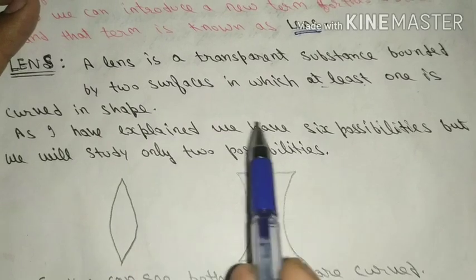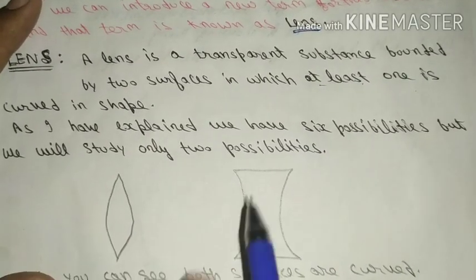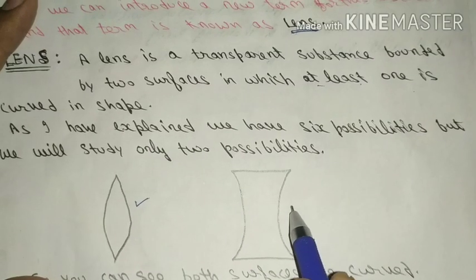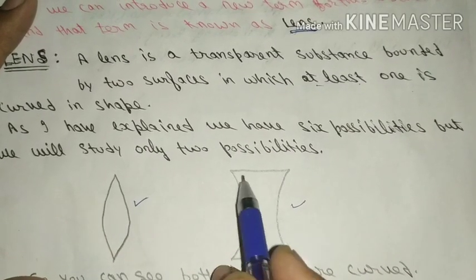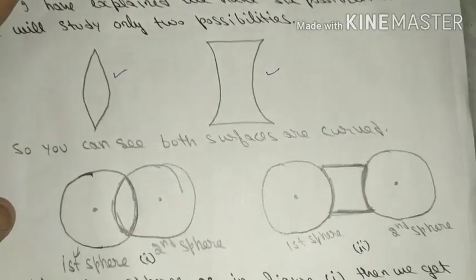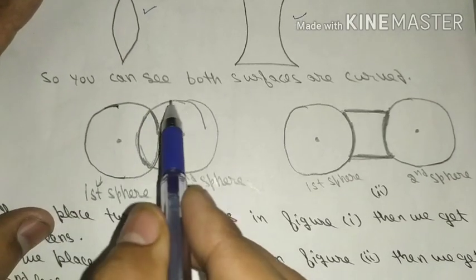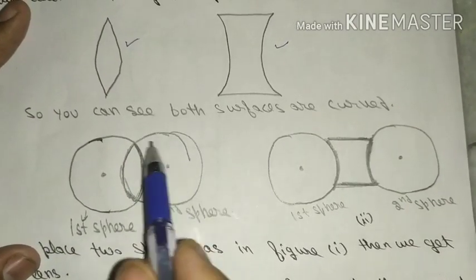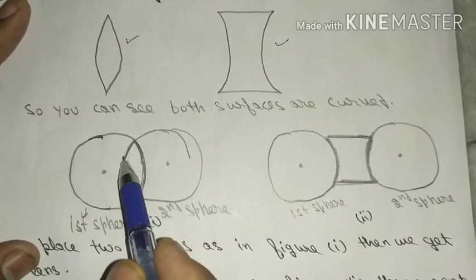As I have explained, we have six possibilities, but we will study only two possibilities. One is this and one is this, in which both surfaces are curved outwards and in which both surfaces are curved inwards. So let us see, if I draw two spheres like this, two spheres intersecting each other, you can find this shape.